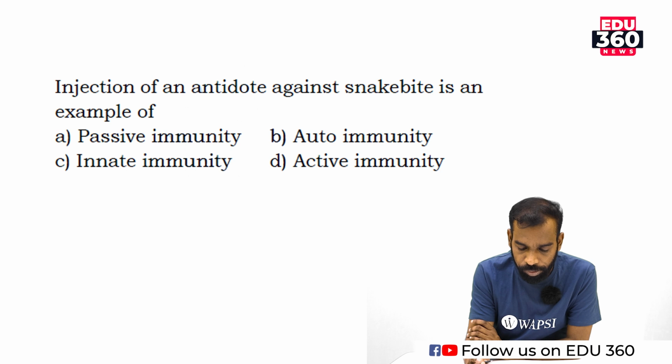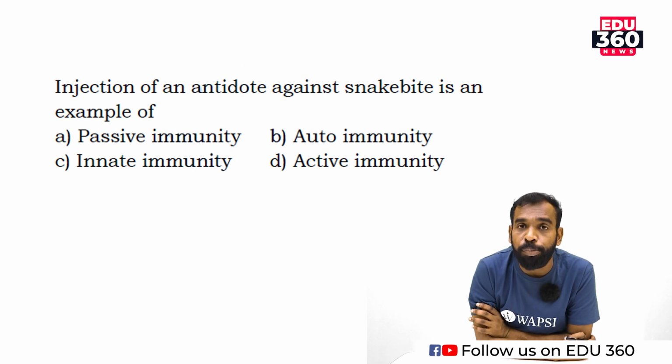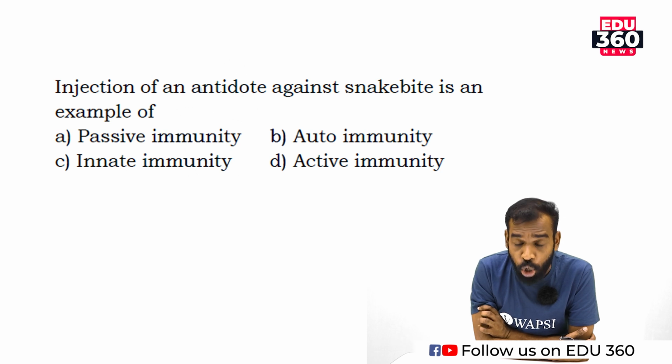Move to the next question. Injection of antidote against snake bite is an example of passive immunity, autoimmunity, innate immunity, or active immunity. What is passive immunity? Passive immunity means when the person gets a snake bite, the antidote should be given immediately. Get me? Autoimmunity means self-generated immunity.